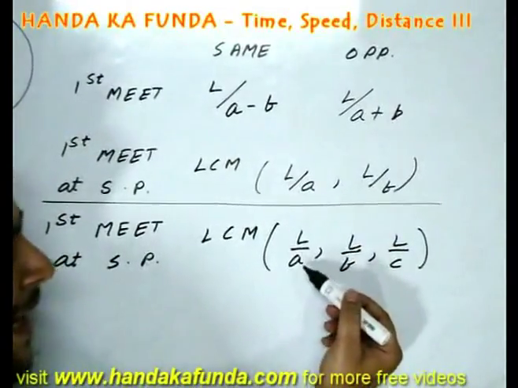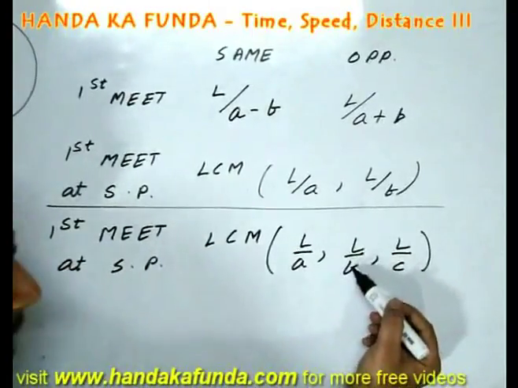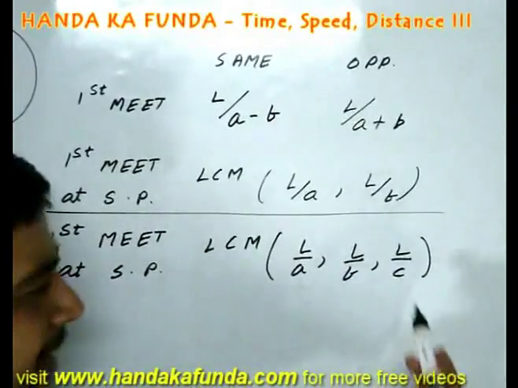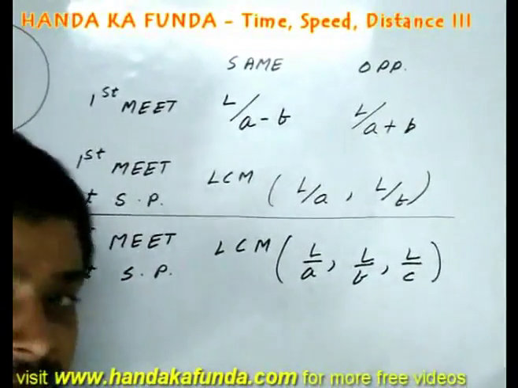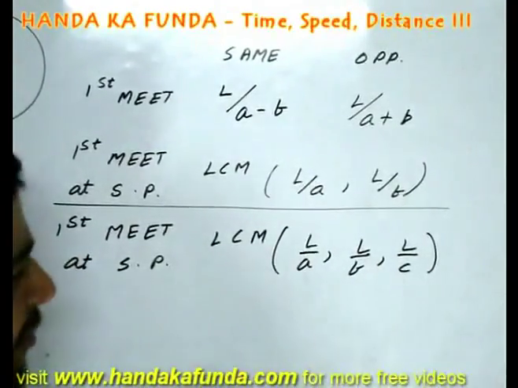A comes back at L by A, 2L by A, 3L by A and so on. B comes back at L by B, 2L by B, 3L by B and so on. And C comes back at L by C, 2L by C, 3L by C and so on. When will all of them be there? They will be there at the LCM of the three values.